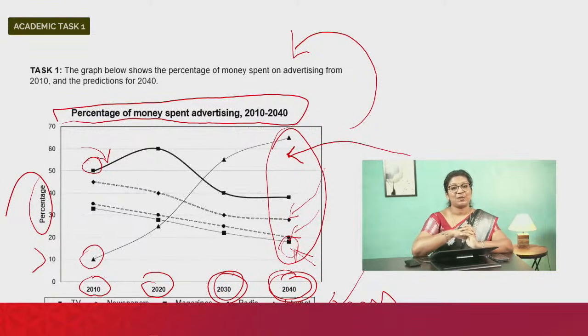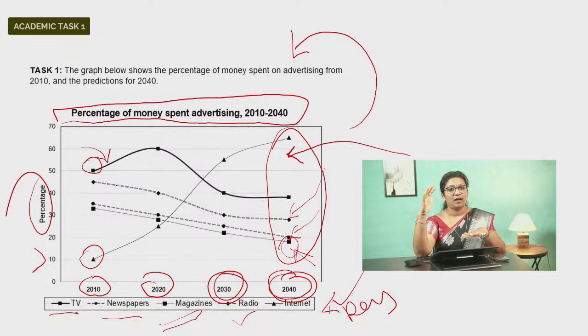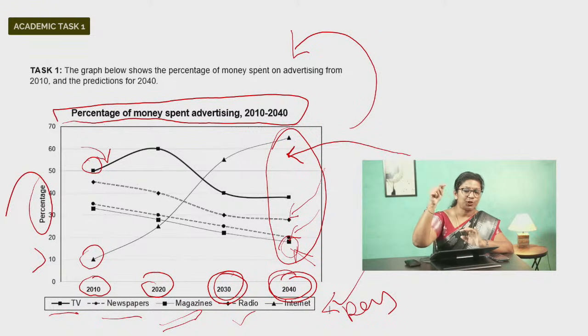Now, yes, we know when it comes to a graph, we recommend to structure it in 4 paragraphs, where you begin with the introduction, you come up with the overview, which is a sentence or two highlighting the main aspects that you see in the graph. Like you see something big or something very small, those are the major areas you need to mark or mention. Or identifying the trend. What do you see? Do you see an increasing trend? Do you see a fall? Do you see fluctuations? And based on that, you can decide how you're going to structure your entire report writing.